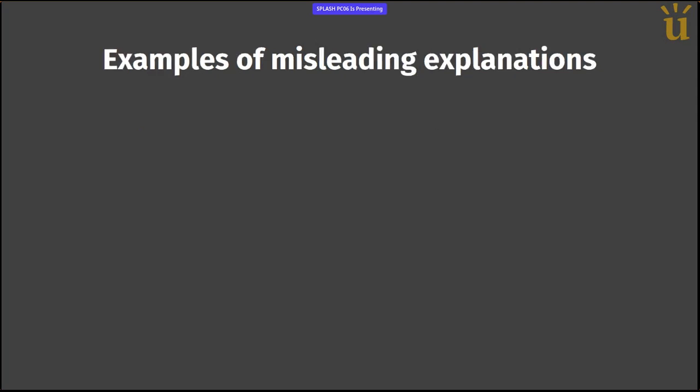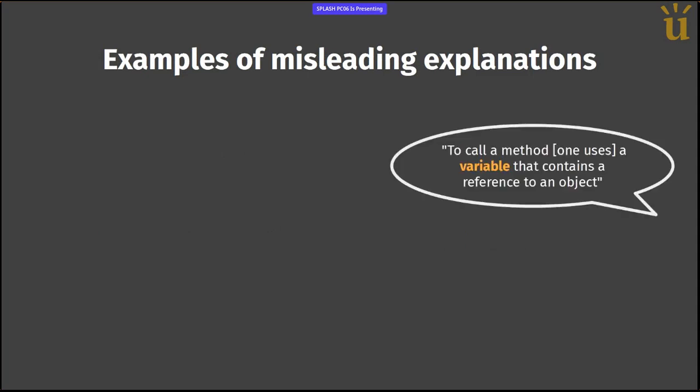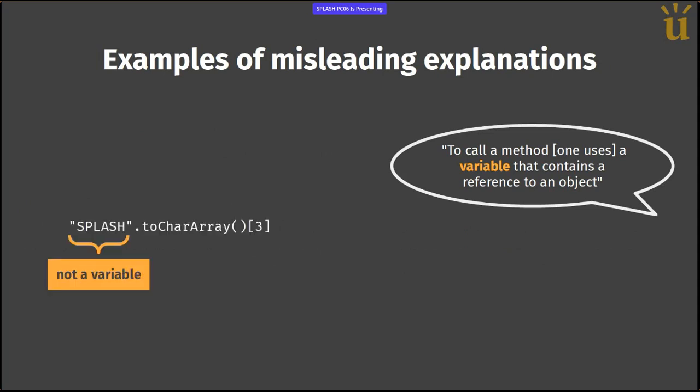And here is what we found. Here are some examples of what we consider to be misleading explanations. A quote: "to call a method, one uses a variable that contains a reference to an object." There's an explanation for the method invocation on an instance. And that's not really true. I mean, we have just seen an example. We're calling the toCharArray method on something that is clearly not a variable. That's a string literal.